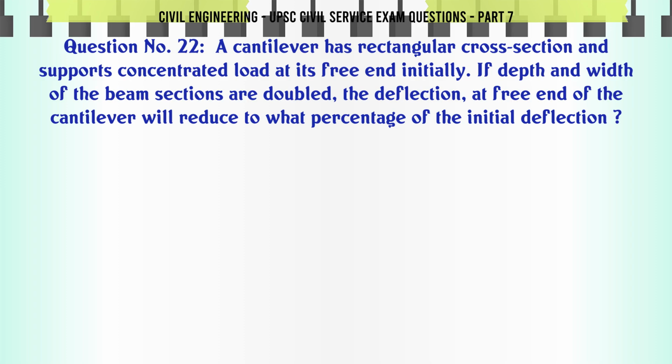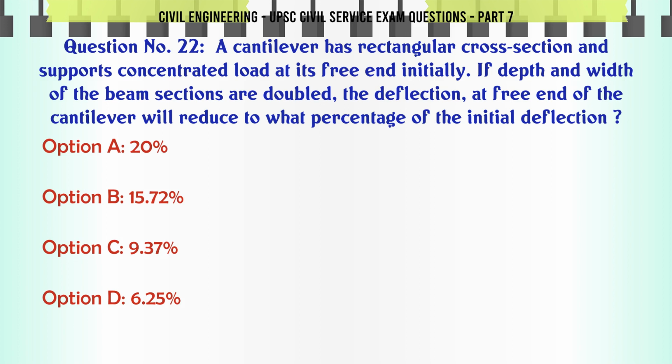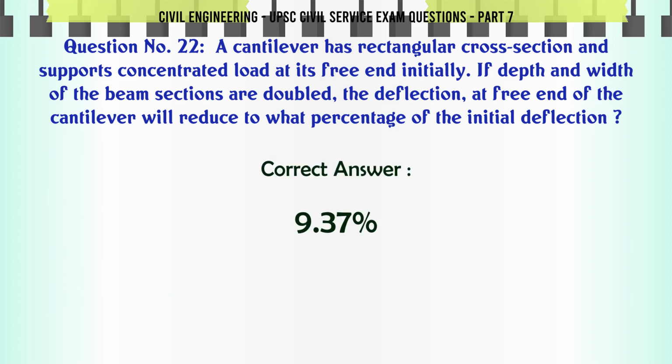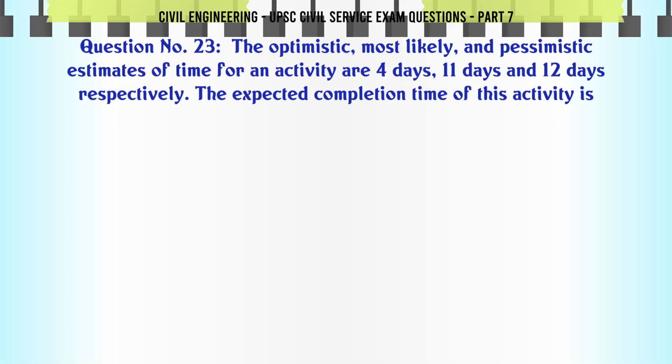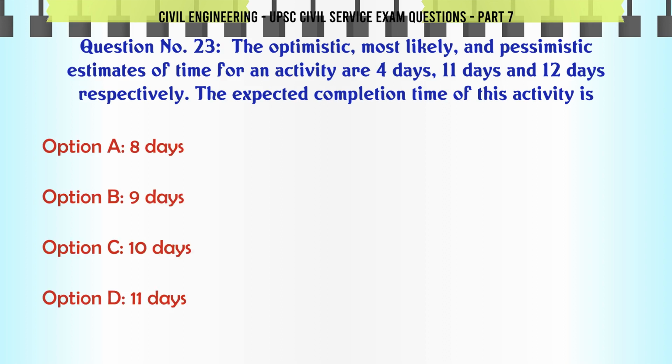A cantilever has rectangular cross-section and supports concentrated load at its free end initially. If depth and width of the beam sections are doubled, the deflection at free end of the cantilever will reduce to what percentage of the initial deflection? A. 20, B. 15.72, C. 9.37, D. 6.25. The correct answer is 9.37.